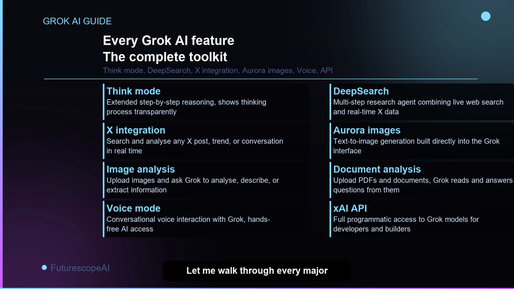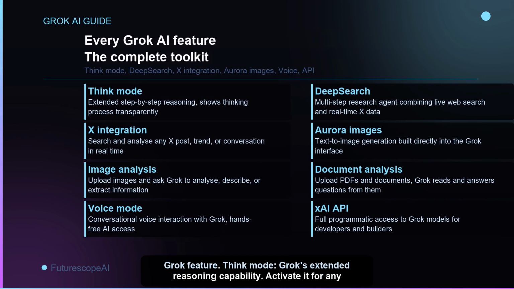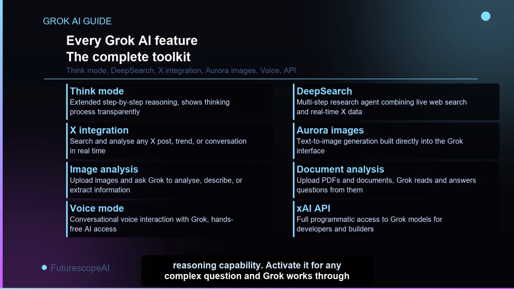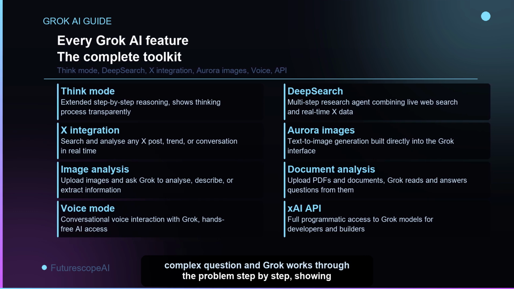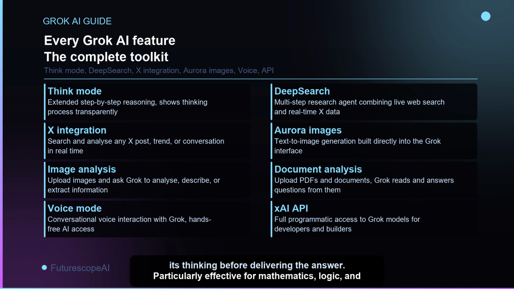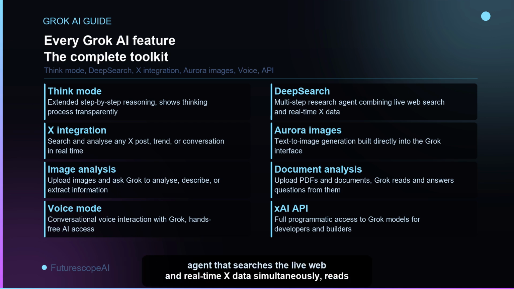Let me walk through every major Grok feature. Think Mode, Grok's extended reasoning capability. Activate it for any complex question and Grok works through the problem step by step, showing its thinking before delivering the answer. Particularly effective for mathematics, logic, and multi-step analysis. DeepSearch, a multi-step research agent that searches the live web and real-time X data simultaneously, reads the results, and produces a structured research report.